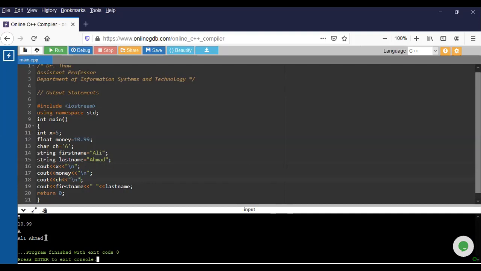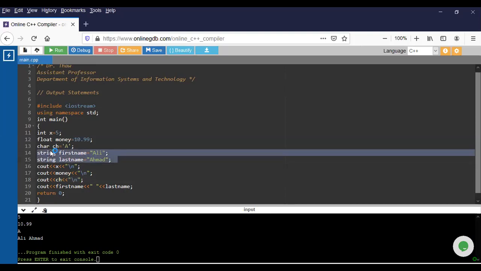Okay, so another thing you can do is here. You see here, you have 2 strings written, but you can combine this into 1 line. How to combine into 1 line? I will show you here. You just declare the string, because you have 2 strings here. So you are going to combine these 2 into 1 here.